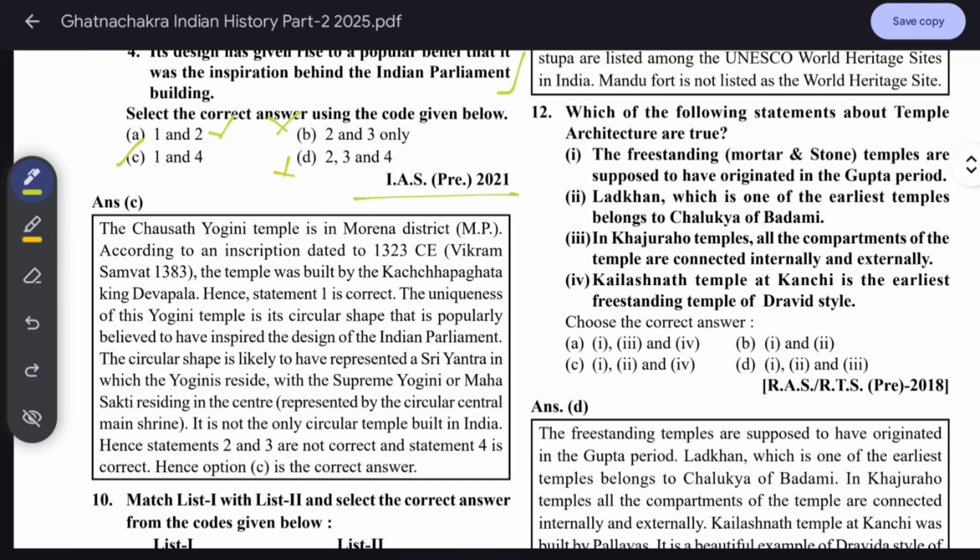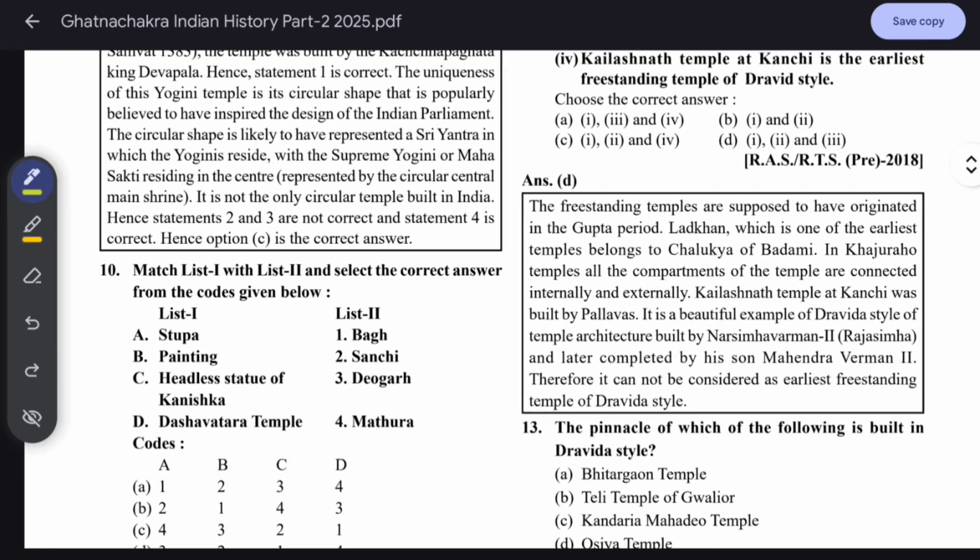Okay. The Chausa Yogini temple is in Morena district, MP. According to an inscription dated 1323, the temple was built by the Kachapagata King Devapal. So the uniqueness of this Yogini temple is its circular shape that is popularly believed to have inspired the design of the Indian Parliament. The circular shape is likely to have represented a Sri Yantra in which the Yoginis reside with the Supreme Yogini or Maha Shakti residing in the center, represented by the circular central main shrine. It is not the only circular temple built in India. Okay, there are others also.